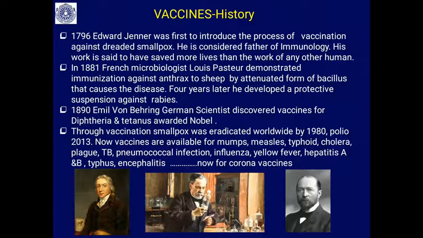Through vaccination, smallpox was eradicated worldwide by 1980, and polio by 2013. Now vaccines are available for mumps, measles, typhoid, cholera, plague, TB, pneumococcal infection, influenza, yellow fever, hepatitis A and B, typhus fever, encephalitis, likewise so many. Now we have corona vaccines for COVID-19. So, this is Edward Jenner, Louis Pasteur and Adolf Behring.